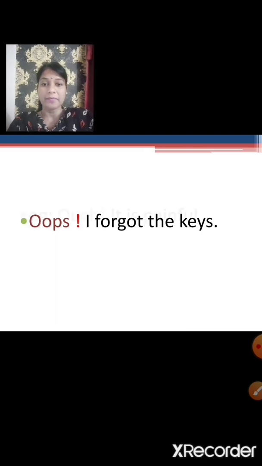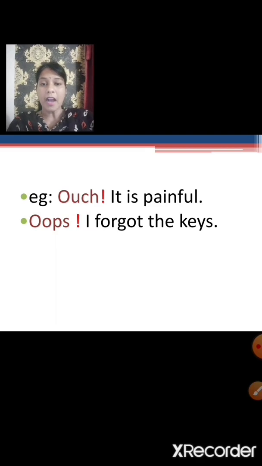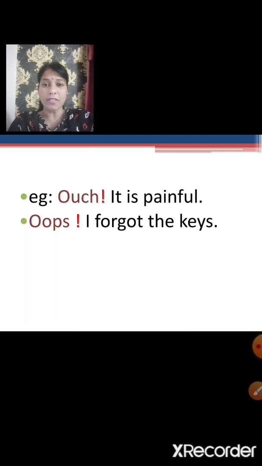Okay. The second example, ouch, it is painful. Somebody pinches you hard or somebody hits you hard. What will be your first response or the first word that will come out of your mouth? Ouch, it is painful. So ouch is an interjection which shows strong feeling or the sudden response of a person when somebody hits him or her or somebody pinches him or her.